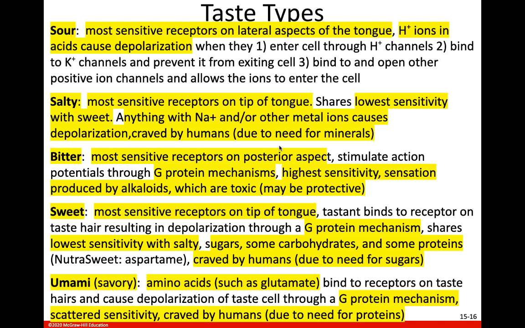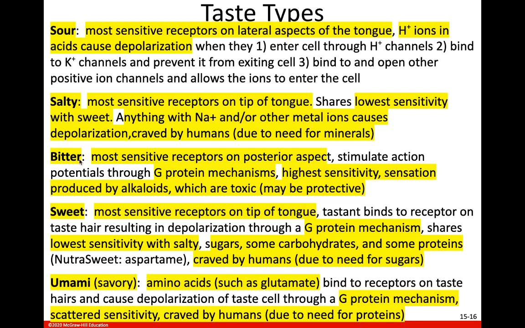Salty is craved by humans due to our need for minerals, due to our need for metal ions. You know, we need metal ions like magnesium, zinc, sodium, and calcium. So all those metal ions in foods are going to cause the salty taste. And it is believed, like an evolutionary theory, that this craving is due to our need for these minerals. So we crave foods that have this salty taste because when we eat them, we're getting these metal ions that our body needs to function.